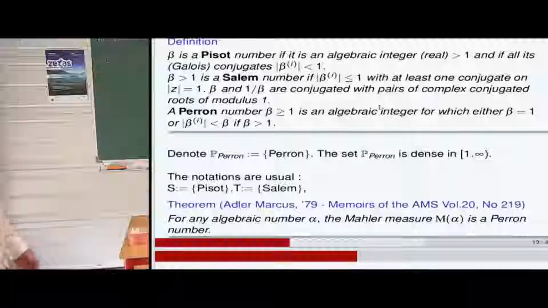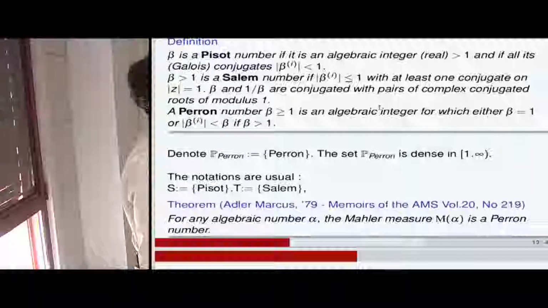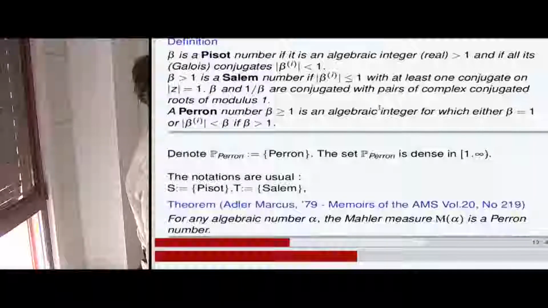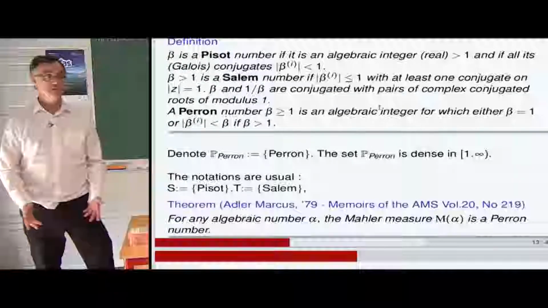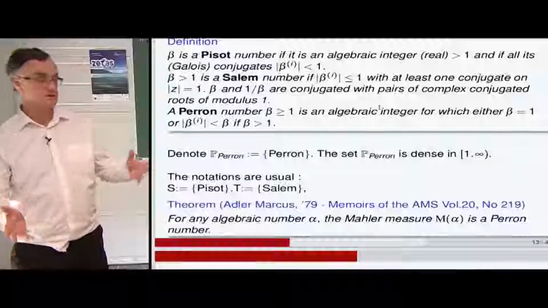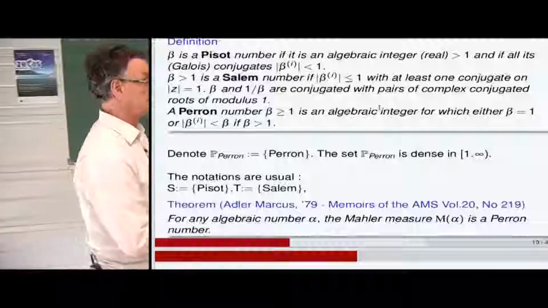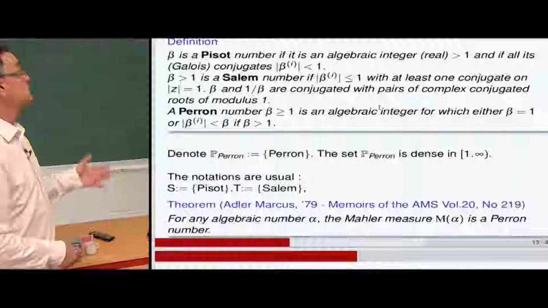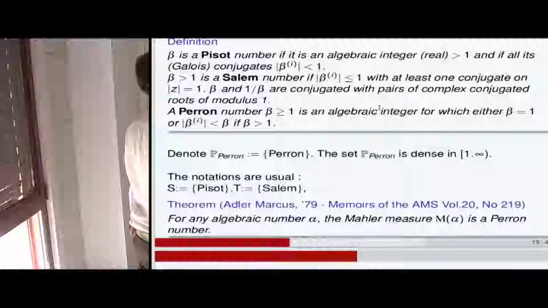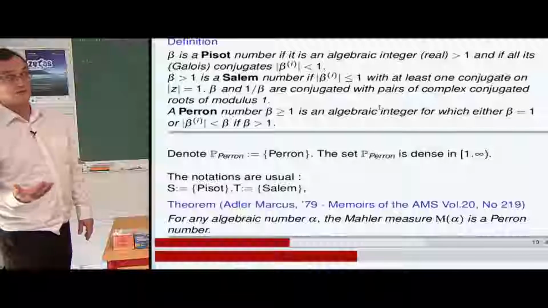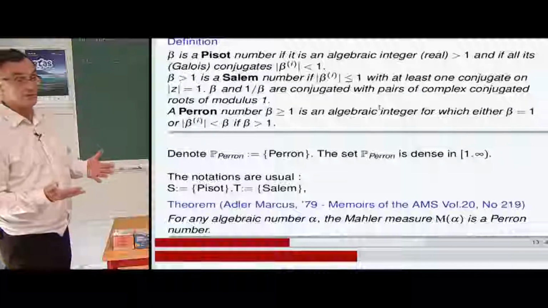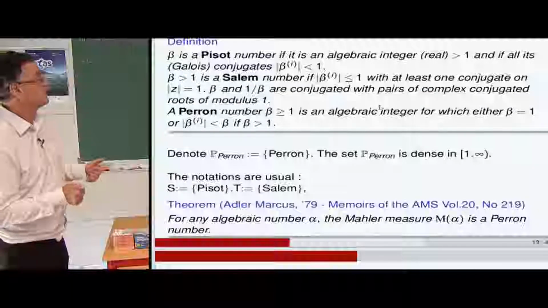So a Pisot number is an algebraic integer which is real, greater than 1, and all its Galois conjugates are in the open unit disk. Pisot numbers play a very important role in questions of tilings, of harmonic analysis, of spectral synthesis, by the works of Meyer and so on. By the very definition, you see that there is no conjugate outside the closed unit disk, and therefore the Mahler measure of a Pisot number is the Pisot number itself.